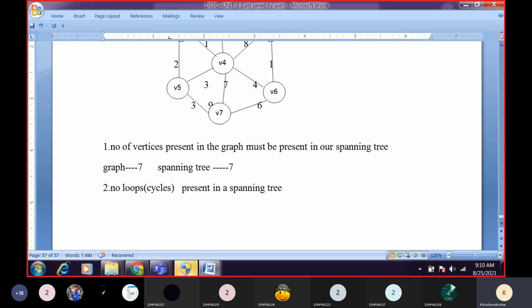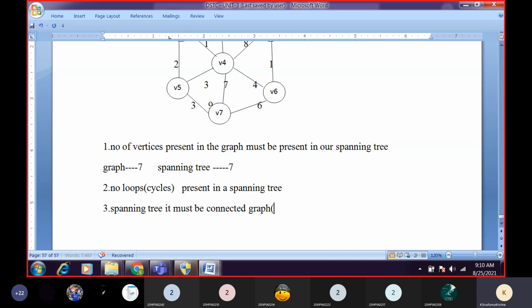And the third rule is, after constructing a spanning tree, the graph must be a connected one. What is the meaning of a connected graph? All nodes must be connected.